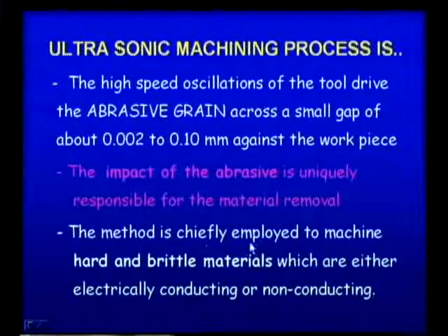Whether it is conductive or non-conductive does not matter, because that does not arise here. So, this is how the process of metal removal takes place.